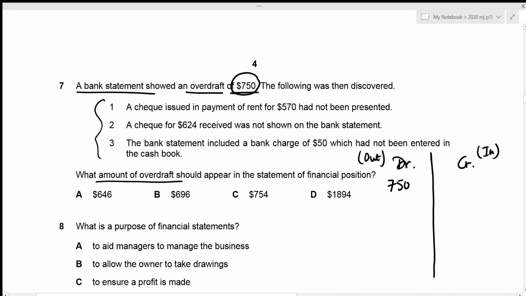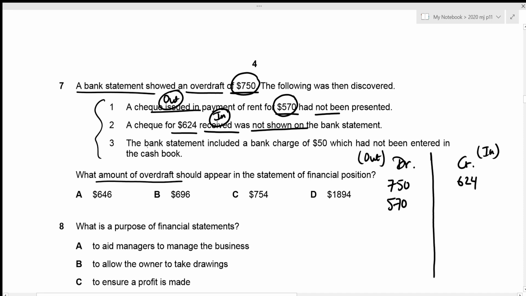So the very first one is that a check issued means we are paying it. So this is an outflow as well, right? In payment of rent for 570 had not been presented. So since this has not been presented yet, we need to include this 570 on the debit side since this is an outflow. So that's 570. Now for the second one, we have a check for 624 received. Received means that this is an inflow, which should be recorded on the credit side, was not shown on the bank statement. Again, since this is not shown on the bank statement yet, we should be recording this amount on the credit side. So that's 624.